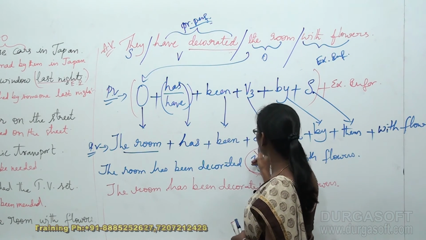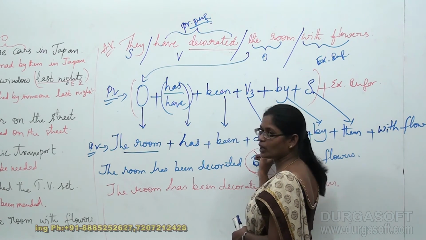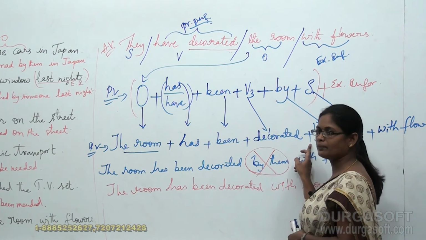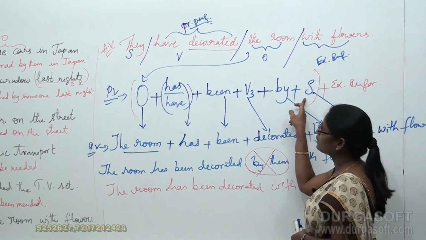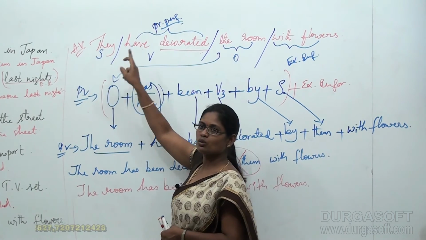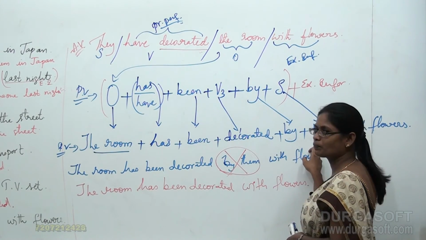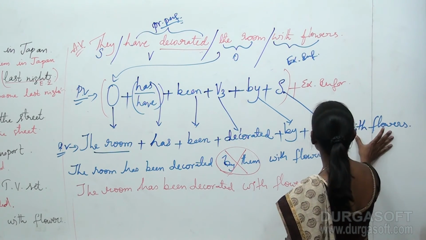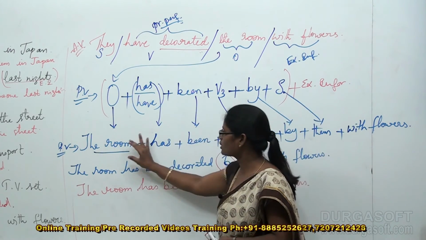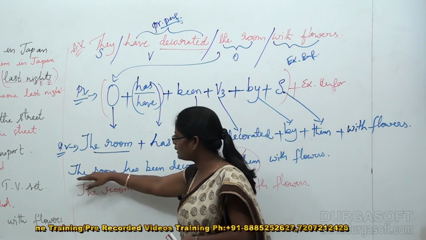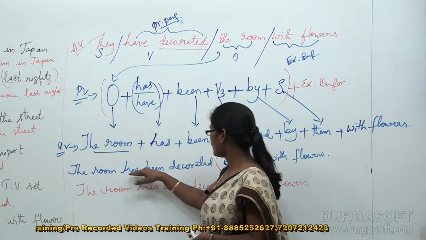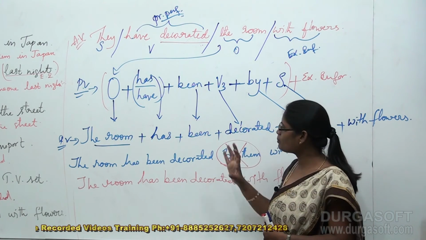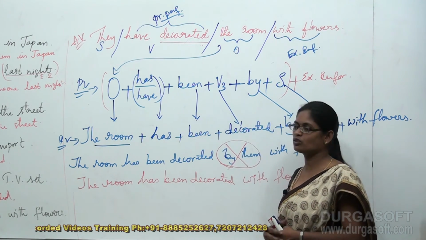So let's have the same criteria. Decorate becomes decorated in V3 form, and plus it is followed by by, and I am taking the subject they into them, turning they into them, because it occupies the subject's place according to the structure. Plus I have added the extra information, with flowers. That's all. My structure has been formed, and as a result my sentence is formed in this manner. The room has been decorated by them with flowers. So this is my formed sentence according to the structure given.